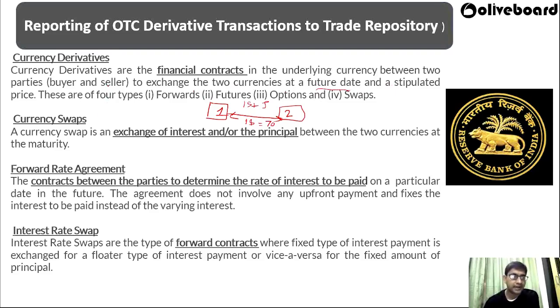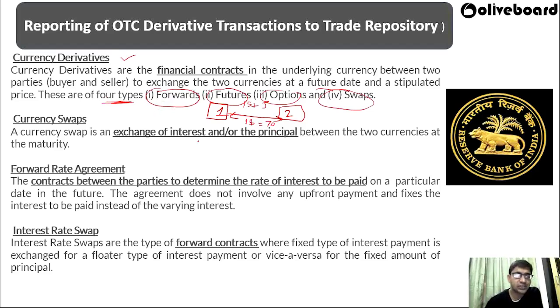So there can be a question on what currency derivatives are and what their types are. There are 4 types of currency derivatives: first is forwards, second is futures, third is options, and fourth is swaps. You will learn all these in detail in your finance and management lecture, which you can read on the Hollywood YouTube channel.